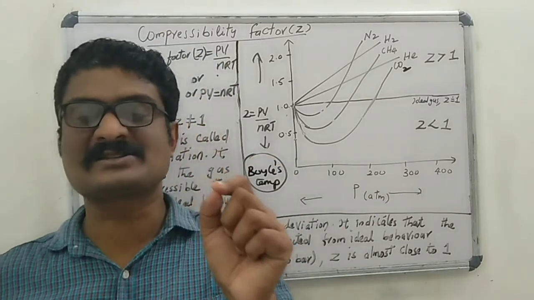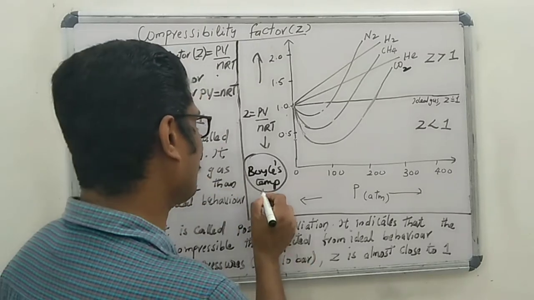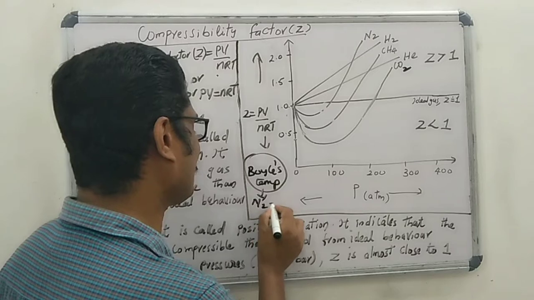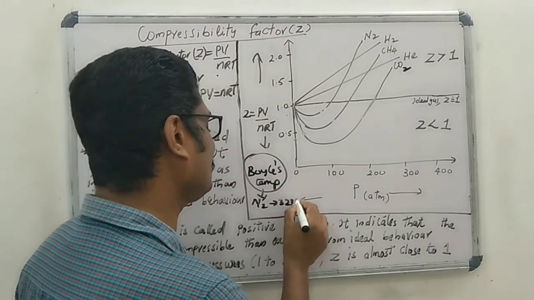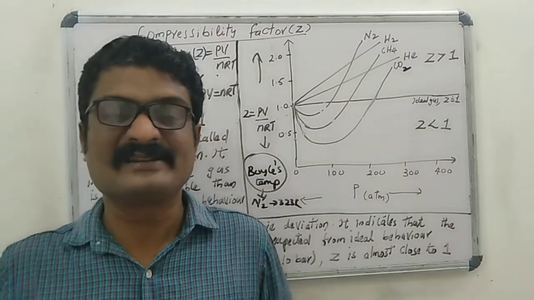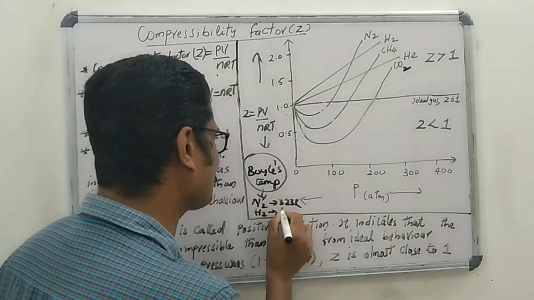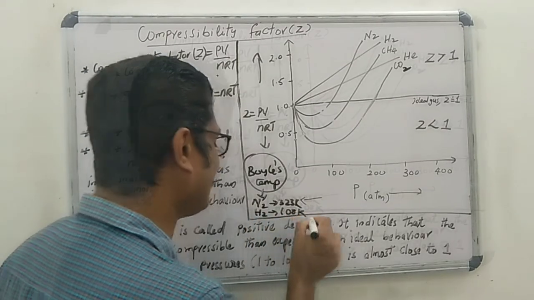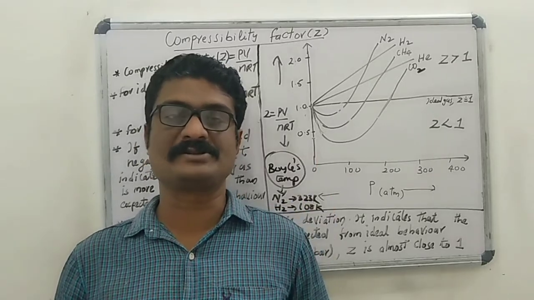The Boyle's temperature of nitrogen gas is 323 Kelvin, and the Boyle's temperature of hydrogen gas is 108 Kelvin. Then what is meant by Boyle's temperature or Boyle's point?